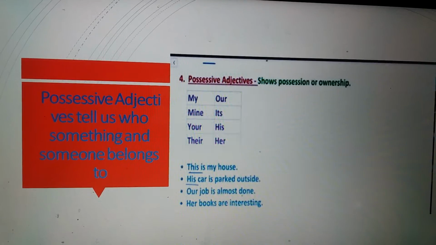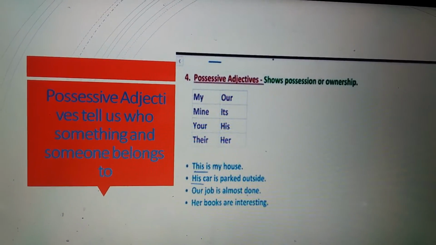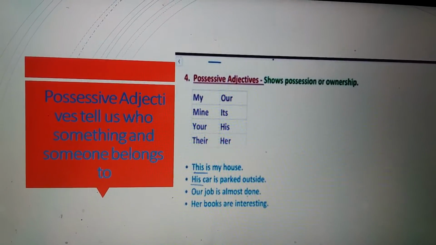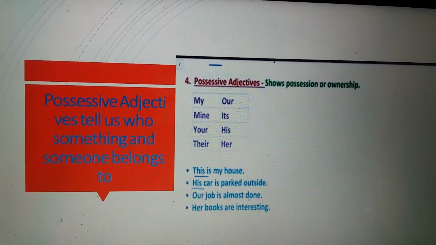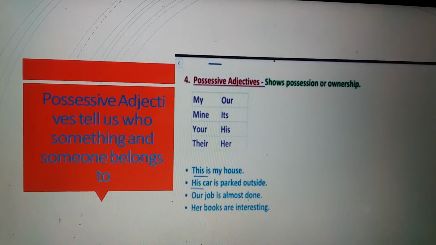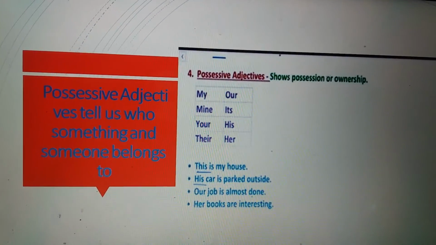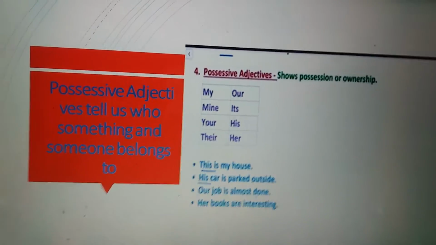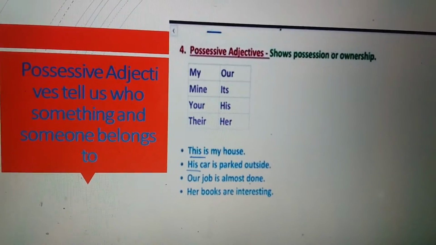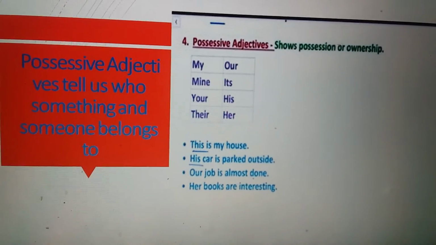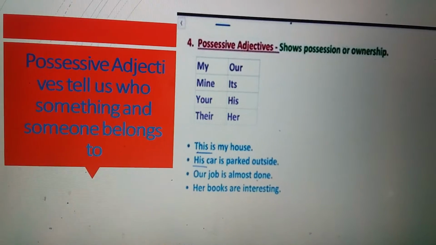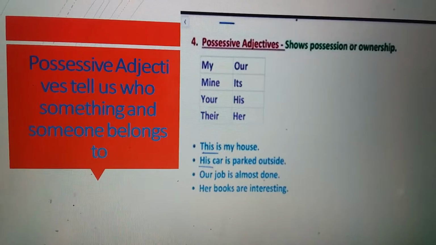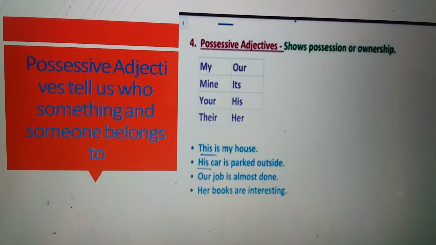Next one is possessive adjectives. They tell us who something or someone belongs to, who is the owner of a noun. These show possession or ownership. There are these words: my, mine, your, their, our, its, his, her. See the example: this is my house. House is a noun. And my house, my is the word showing whose house this is, who is the owner of the house. So, my is a possessive adjective.